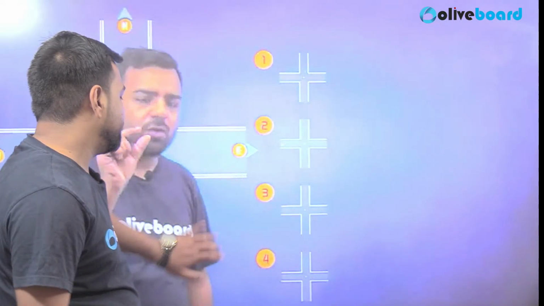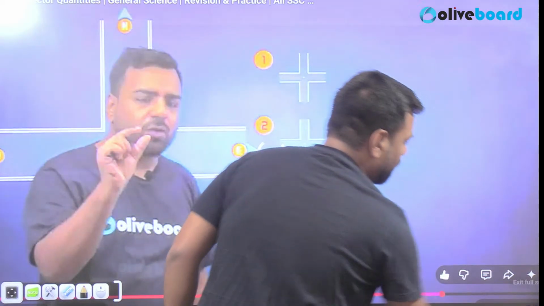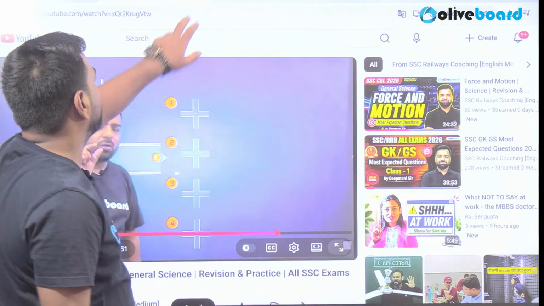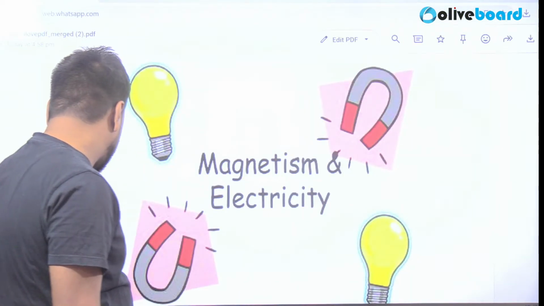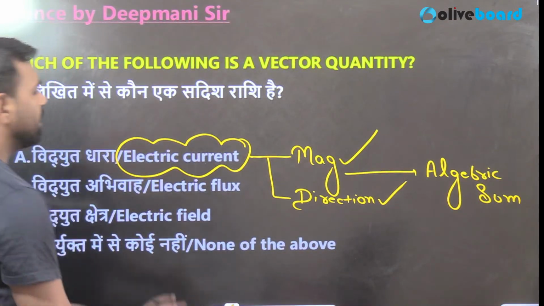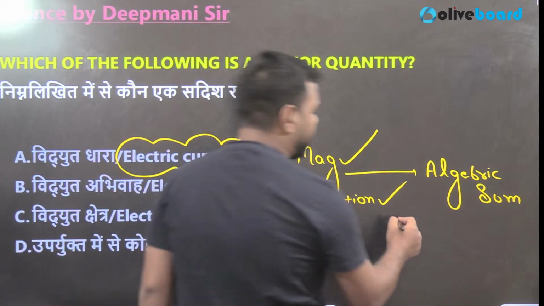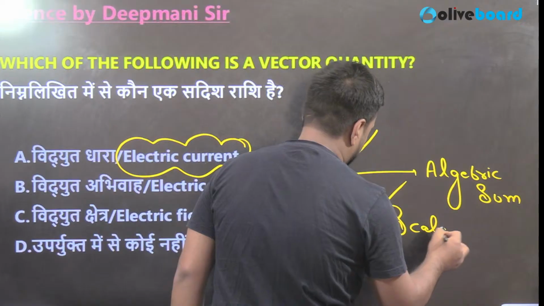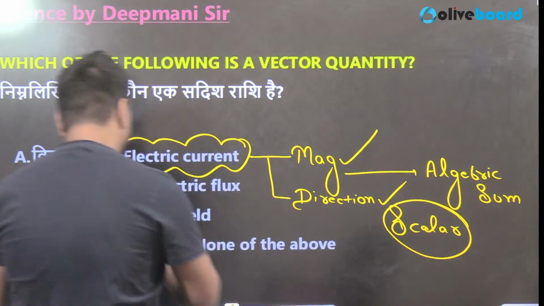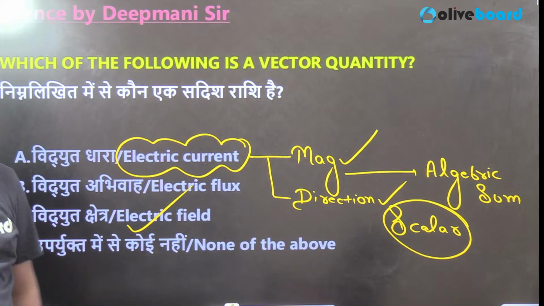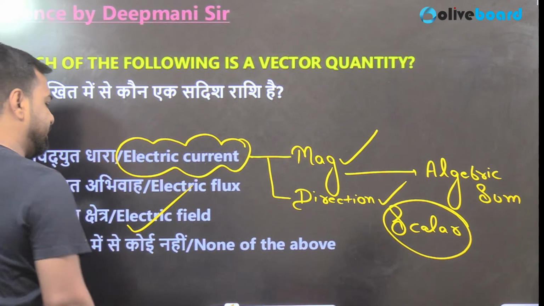Okay, so you can just watch this lecture. I have already told you where it is present. You can go in the live section and check it. So I'm coming back to my point. Current is actually a scalar quantity because of this algebraic sum. So that cannot be the answer. Here the electric field will be the answer. Electric field is actually a vector quantity which has both magnitude and direction, right? Why not A? I've explained the reason.